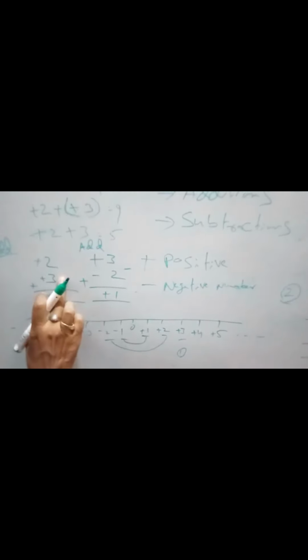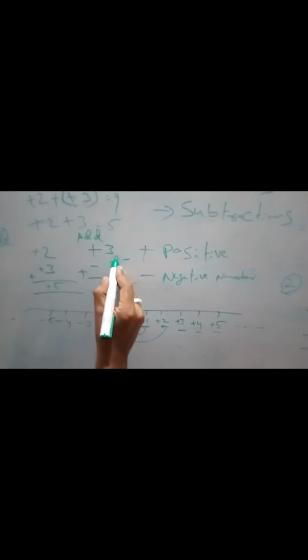If you apply the same thing here, you can see. So +2, the first addition, +2 plus 3. +2 means 1, 2. +3 means 1, 2, 3. So what is the total answer? 5. Right, the total answer is 5. Same thing, +3 minus 2. +3 is 1, 2, 3, minus 2. So when you are doing addition, these 2 will be nullified. This 2 will be cancelled. And what is the answer? 1. Only 1 is left, right?